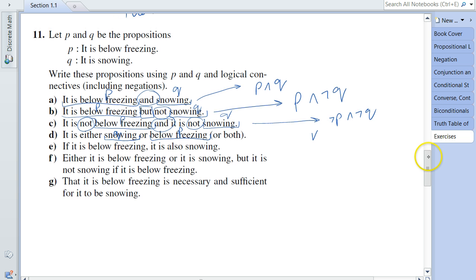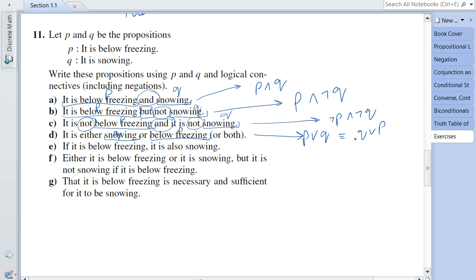So let me put this into perspective. There you go. Below freezing is P, snowing is Q, and we know the operator is OR, so this can be written as P or Q. If you want to observe the order of the statements, you can also write it as Q or P, and we know that the truth value of P or Q and Q or P is the same thing.